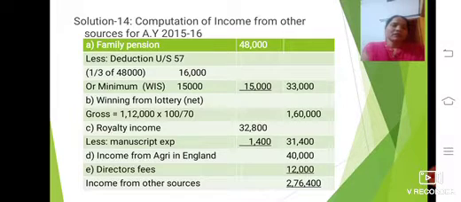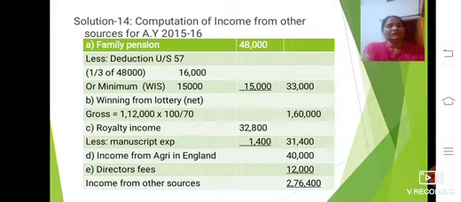So your answer is 33,000. Take it in the outer column. Second one is winning from the lottery. In the question he has given the net amount, so you should gross up that amount. Already in the theory or 2 marks question he has given one question.